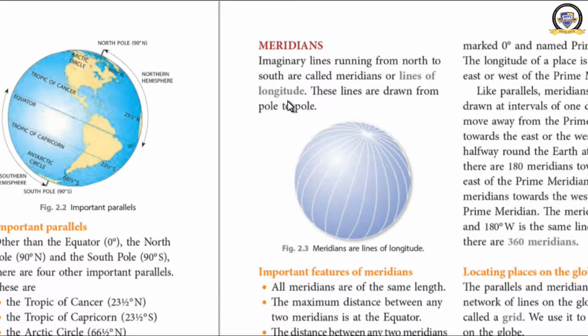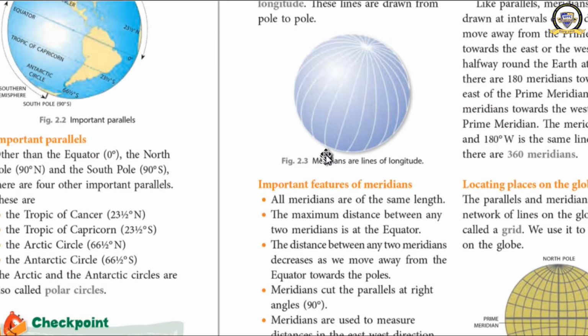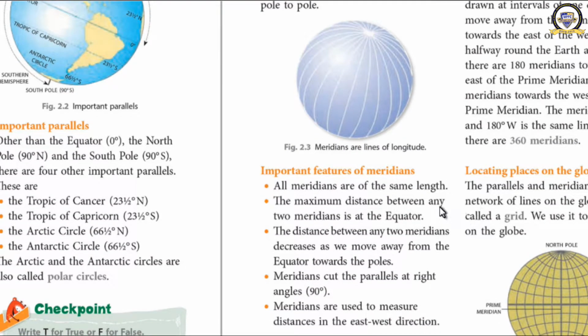Clear now? There are two kinds of lines. One is the parallel line. Parallel line means they are not touching each other. They have been drawn from east to west. Clear? 181 are there in total. The lines which have been drawn from the north pole to the south pole are called meridians. They are also called lines of longitude. They have been drawn from one pole to the other pole. Now we are going to learn about the important features of the meridians. Have a look, what are the features of meridians?